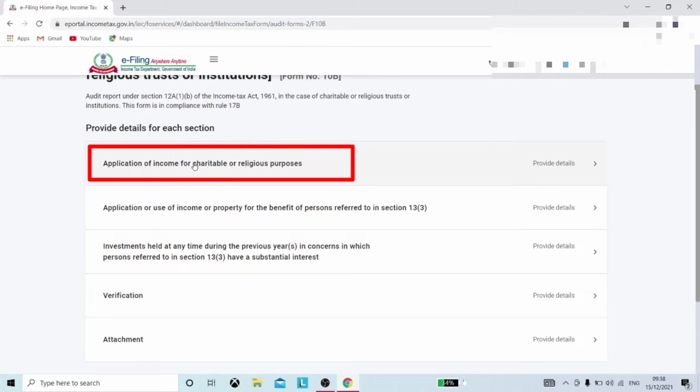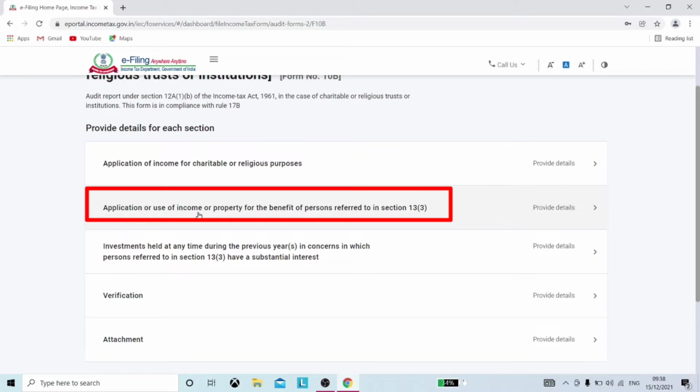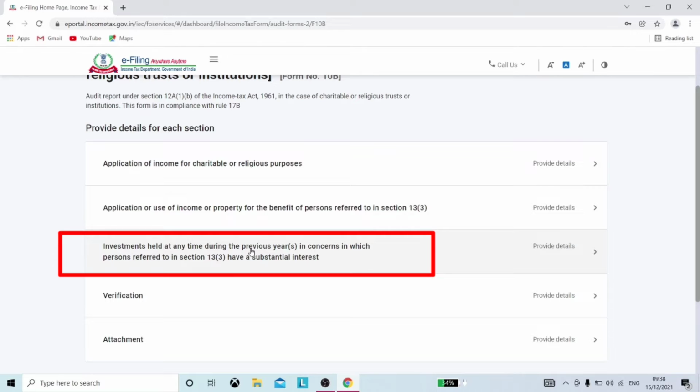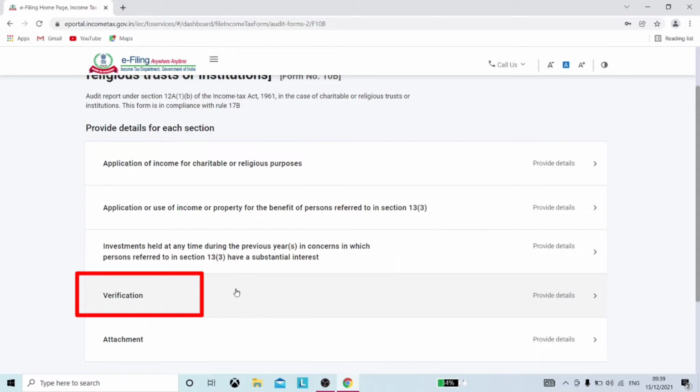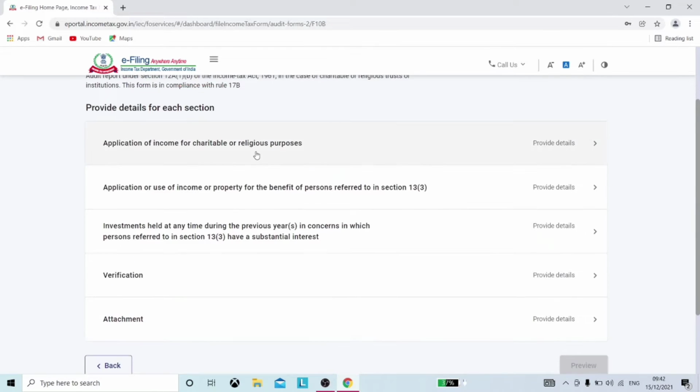Application of income for charitable or religious purposes, application or use of income or property for the benefit of persons referred to in section 13 subsection 3, investments held at any time during the previous year in concerns in which persons referred to in section 13 subsection 3 have a substantial interest. Then comes verification and at last the attachment. You need to click on each section one by one and fill the relevant details.